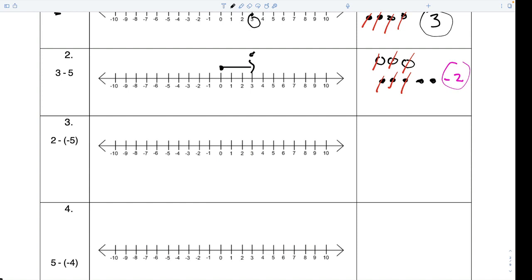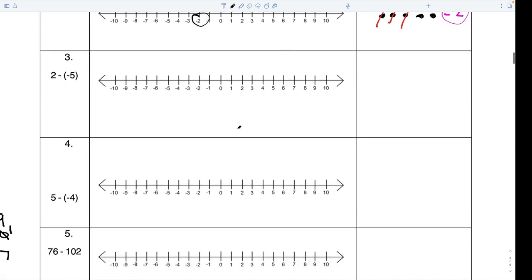If I want to go negative, do I go right or left? How many, Tristan? 1, 2, 3, 4, 5. Do I end at -2, whole class? Yes. Yep, I got it right. I showed both ways.